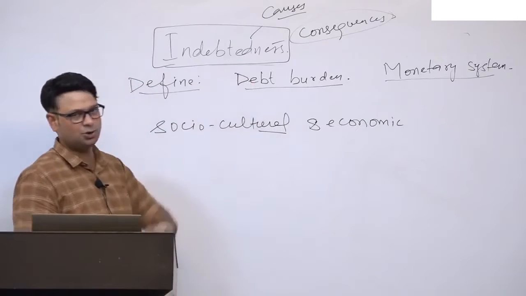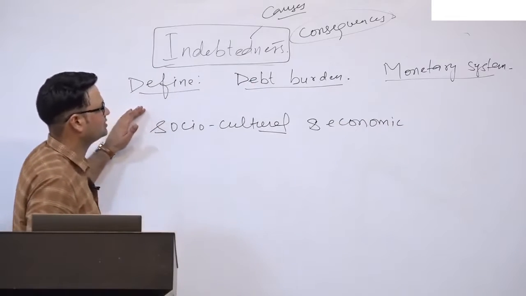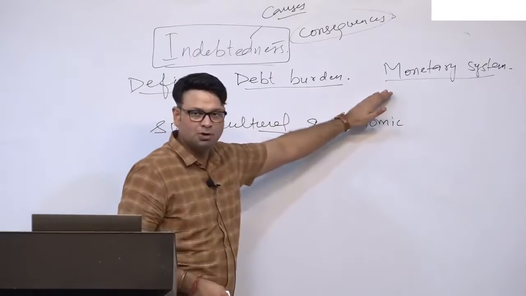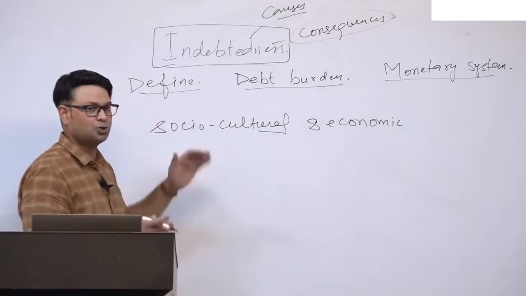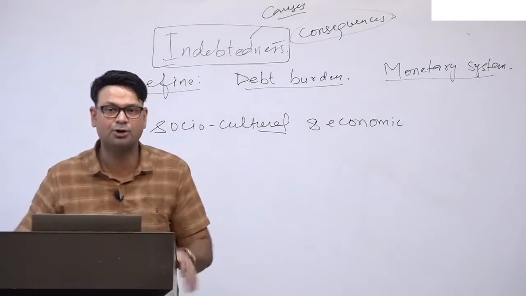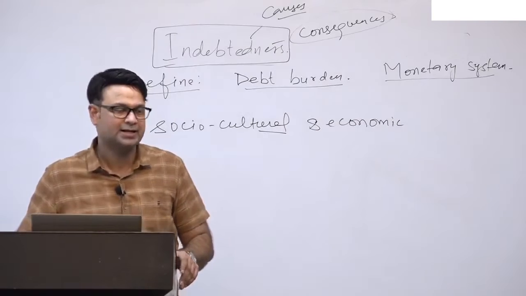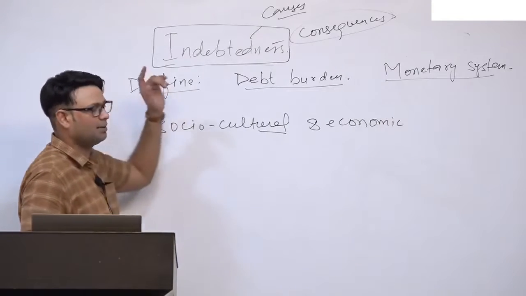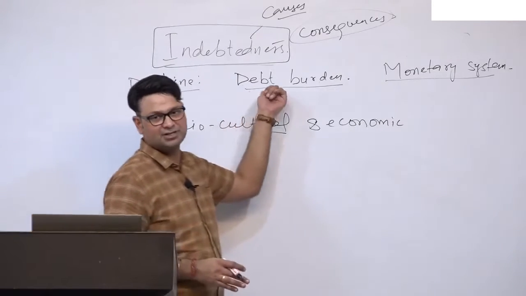So we have told the examiner in the definition itself that it is due to the monetary system, their socio-economic characteristics, and the outsiders also, right? So here you are telling the examiner about everything in the definition itself.